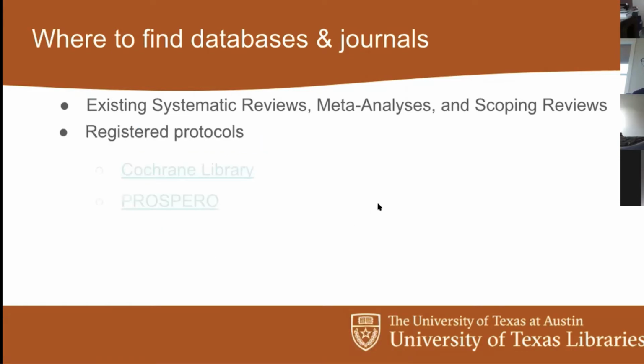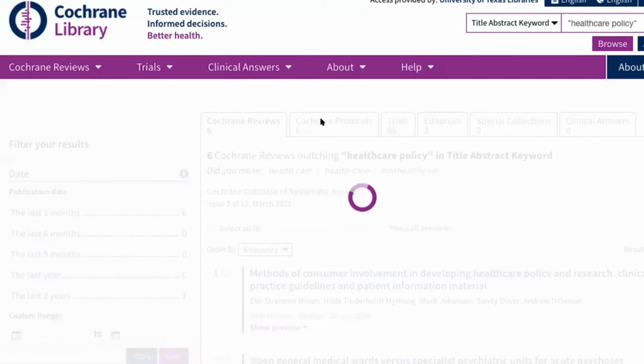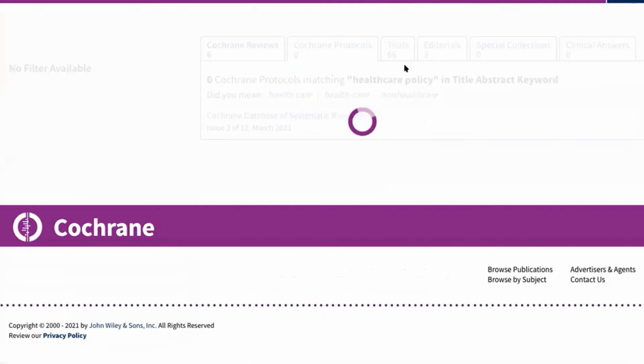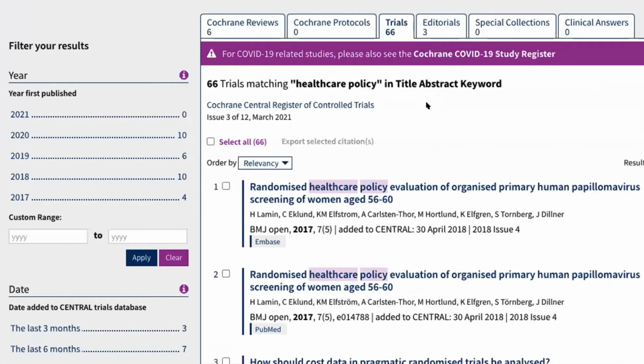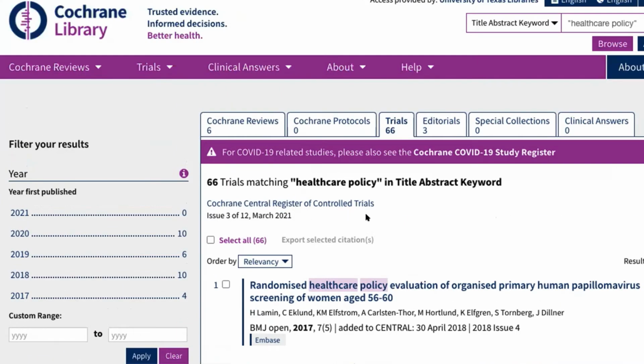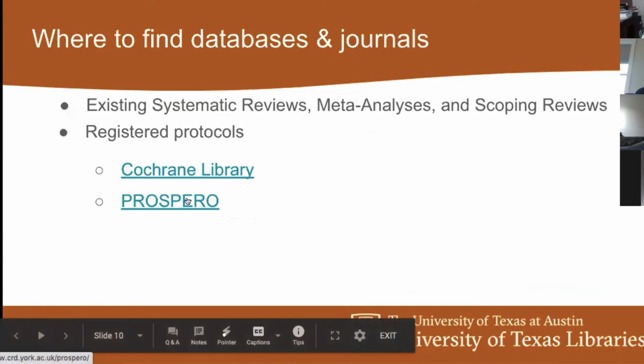So registered protocols, as I demoed in Cochrane, when we are doing that search for existing systematic reviews, there will also be this protocols that pops up. You'll also see trials over here, which will be helpful to remember later when we are talking more about gray literature. So Cochrane is really great for just bam, bam, bam. Here's all of these things that I can search for. So if you're in that health sciences top subject area, you got it all right there. If you are not, then you want to look in some other places.